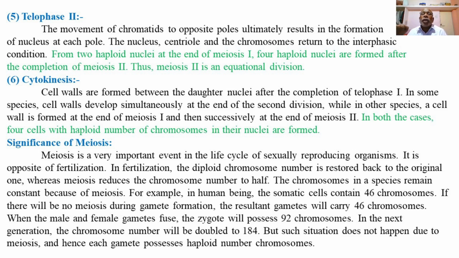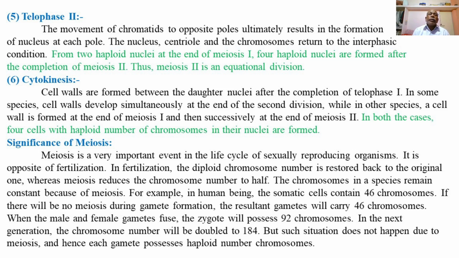So at the end of telophase 1, two daughter nuclei are formed, each with a haploid set of chromosomes, in the two daughter cells. And at the end of meiosis second, four daughter nuclei or four daughter cells are formed, each again with the haploid set of chromosomes, the four gametes produced at the end of the second maturation division or second meiotic division.